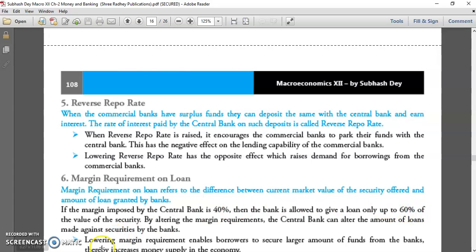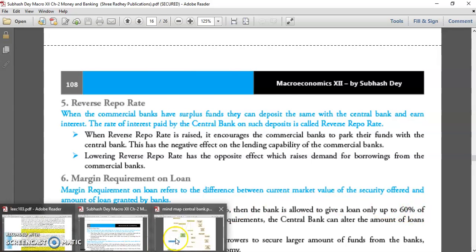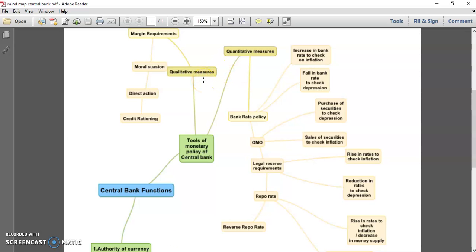Next we have some different kinds of qualitative instruments. First is the margin requirement. Margin requirement is where the government or RBI feels that a check should be there. What is margin required? Let's understand. When a commercial bank gives a loan on the basis of some gold or some securities, the loan provided is not exactly equal to the value of the gold or security, so that there is no loss to the bank. Basically, margin is the market value of the security minus the loan value of the security.